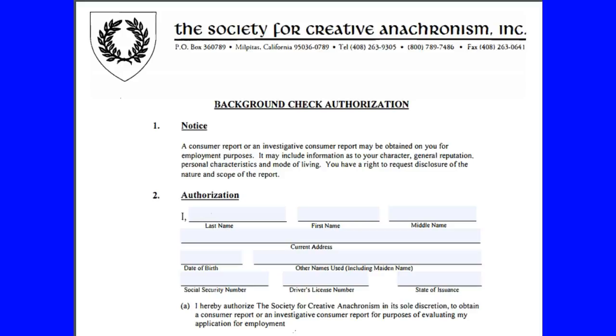Fill out the blank background check authorization forms and write YAFA Mentor on the bottom of the form just below the line Pennsylvania Resident Volunteer. Submit the forms to the corporate office only via email, fax, or postal mail. Other methods for sending the form may also be approved by the corporate office as appropriate.